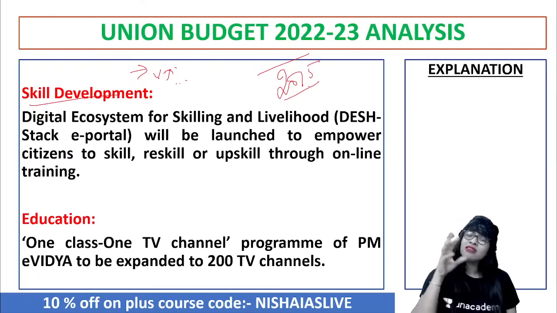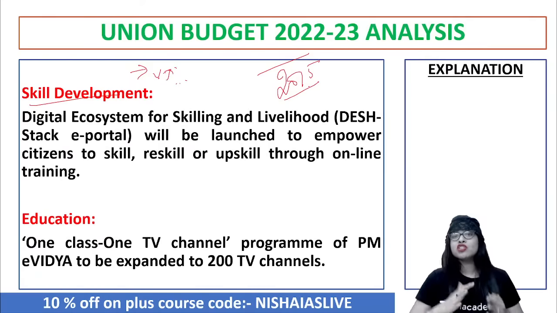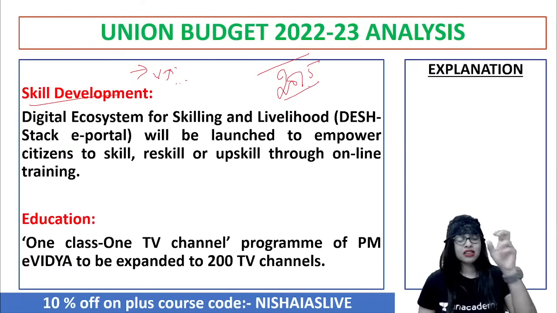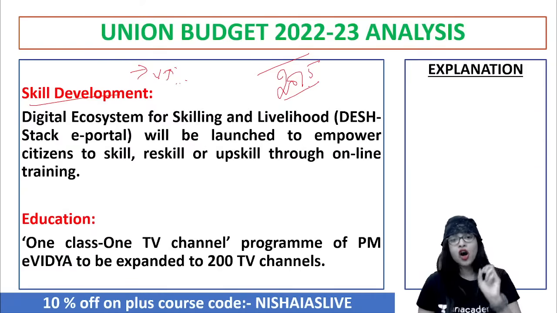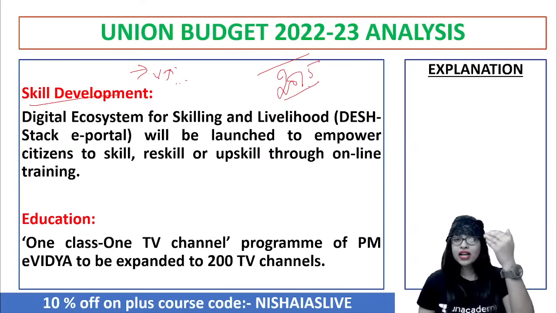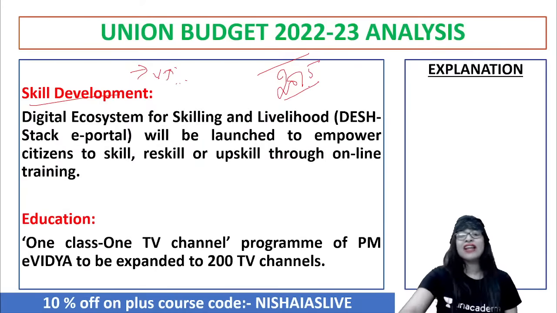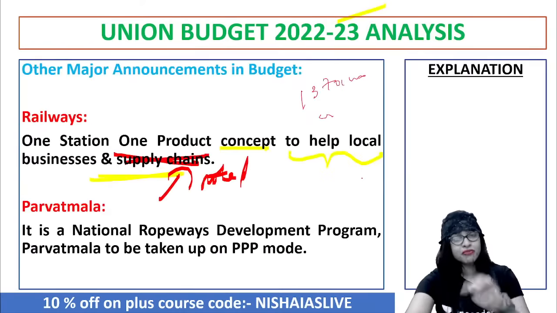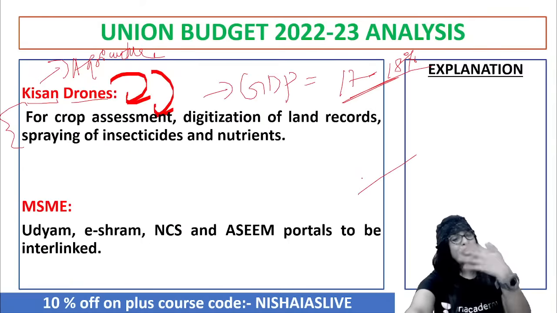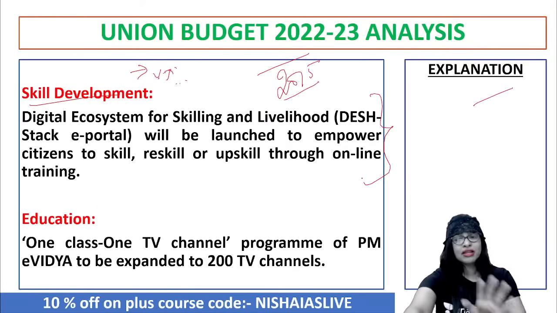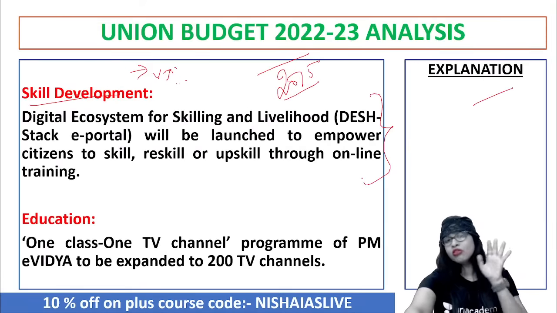Now, why can't this be online? There is no limit to its reach. You understand? So skill development through online training is another important announcement in the budget. This is a welcome initiative, guys. A huge kudos to the government. In all these initiatives, be it railways, Parvatmala, Kisan drones, MSME, skill development, truly acceptable, no doubt in that.